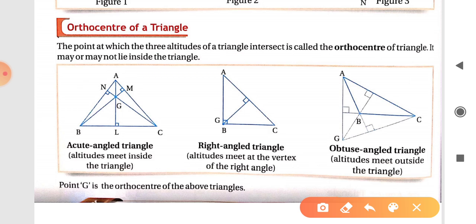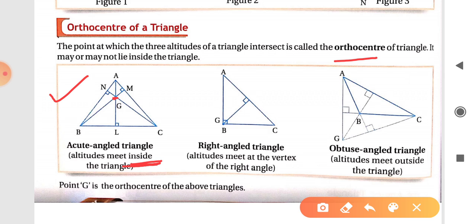In the first figure, an acute angle triangle, the altitudes meet inside the triangle, so the point of intersection, that is the orthocenter, will also be inside the triangle. G is the point of intersection, that means G is the orthocenter.